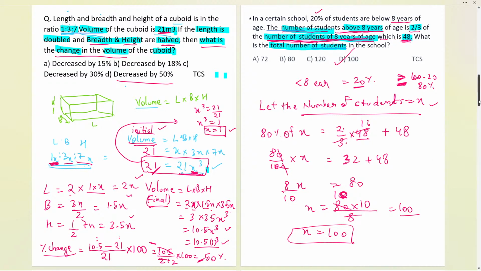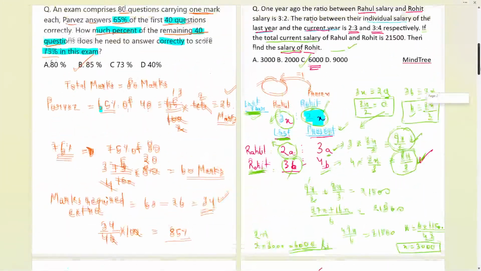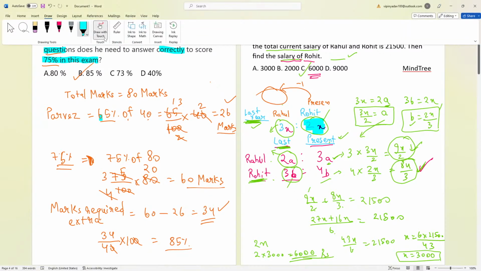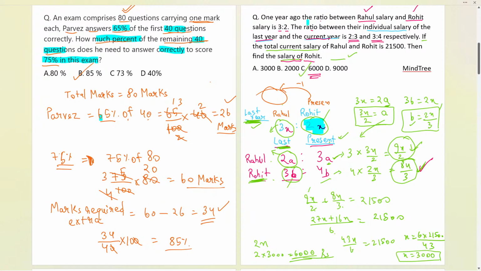And now quickly, let us go through this question as Yash was asking for. So now here, 1 year ago, the ratio between Rahul's salary and Rohit's salary is 3:2. Okay. So let me tell you over here, everybody, let us focus. 1 year ago, the ratio between Rahul's and Rohit's salary is 3:2. So X is the common factor that we have taken over here.